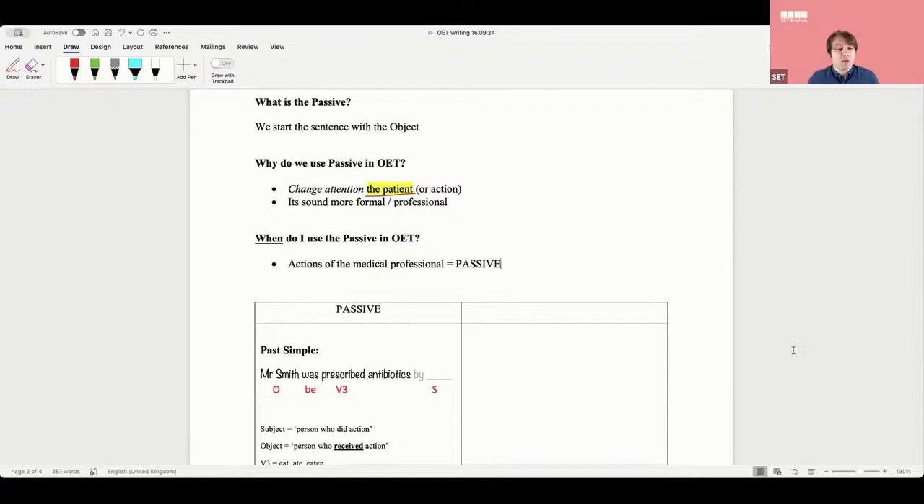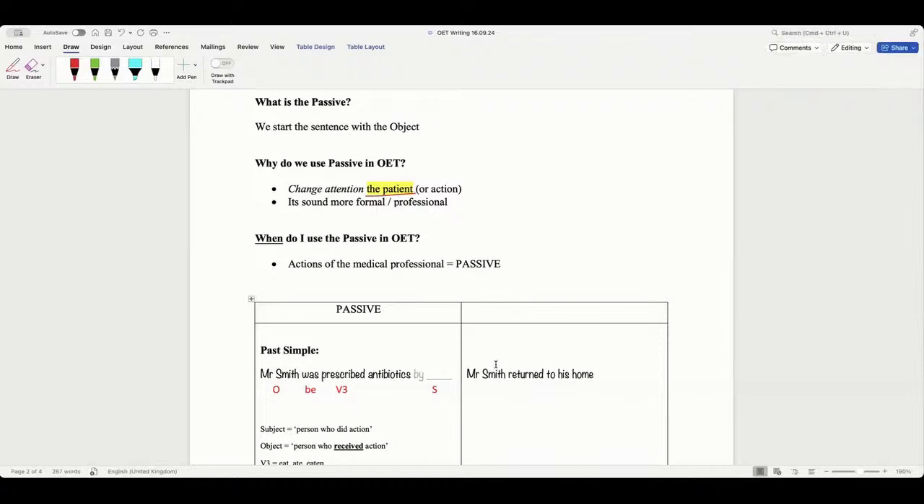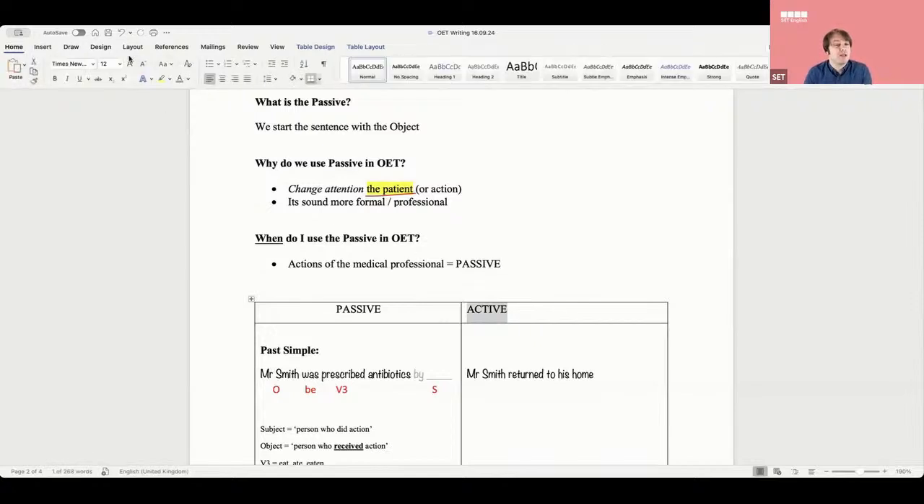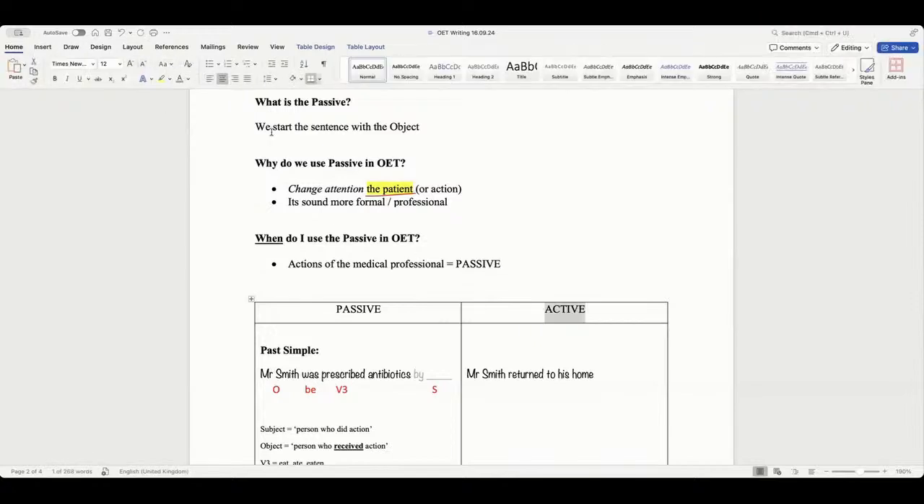But what about this? What if I say something like, look at this, guys. Mr. Smith returned to his home. Should that be passive or should that be active? This is active. Active, right? Is it in OET, is it correct to say Mr. Smith returned to his home? Yes. No. Who said no? Omi, why not?